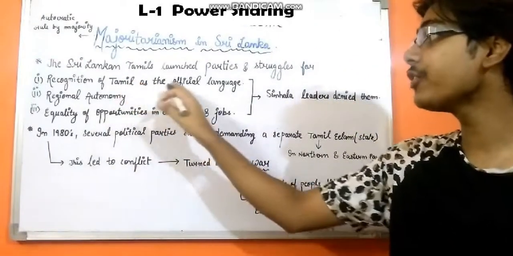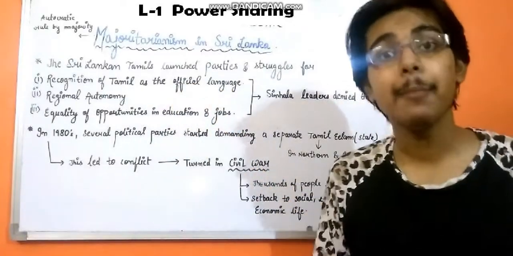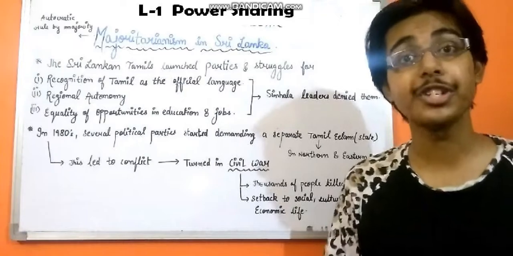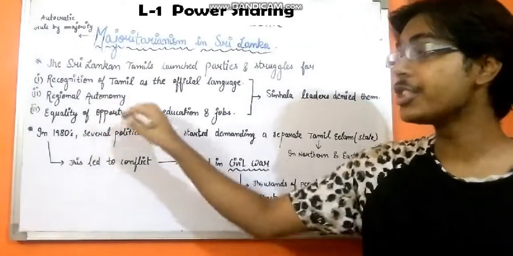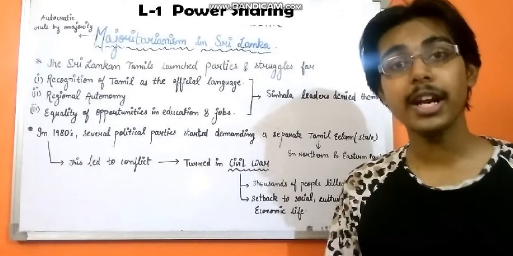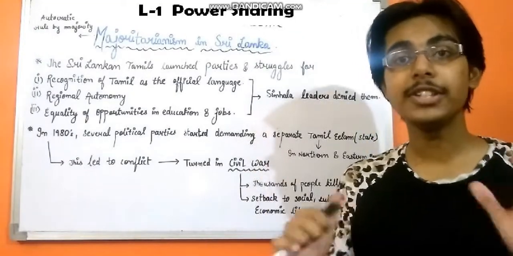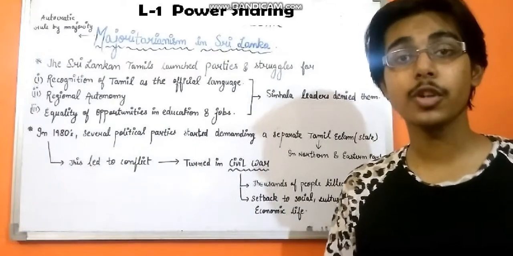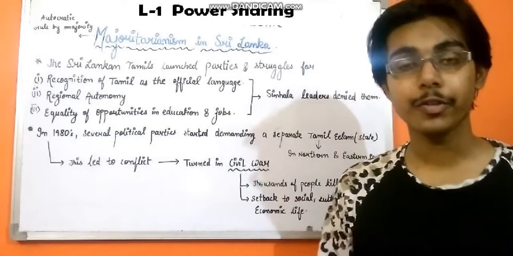Recognition of Tamil as the official language: the Tamil people wanted their own language, Tamil, to be recognized as the official language of the state. Regional autonomy simply means that they wanted their own people to rule in certain areas. If you remember, the Sri Lankan Tamils occupied most of the northern and eastern part of the country.